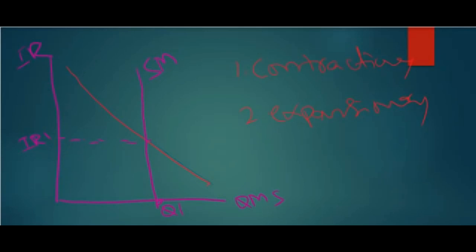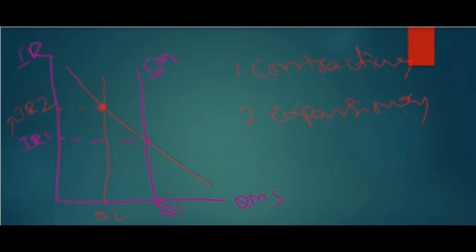So what is this contractionary monetary policy? If the central bank reduces the money supply, let's say the money supplied is at this level now, which is Q2. Now if you see the equilibrium point and the interest rate at this quantity, let's say this is IR2, the interest rate has increased. So when the central bank follows a contractionary monetary policy, the interest rate increases.